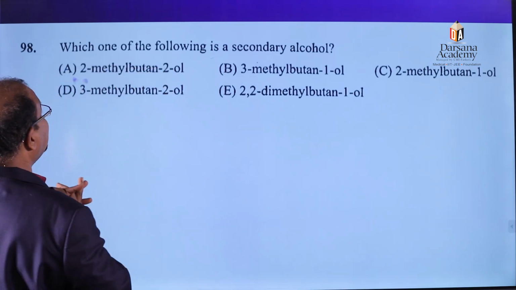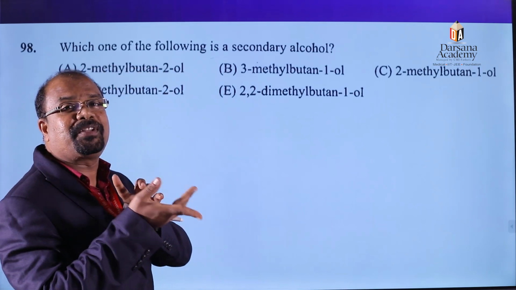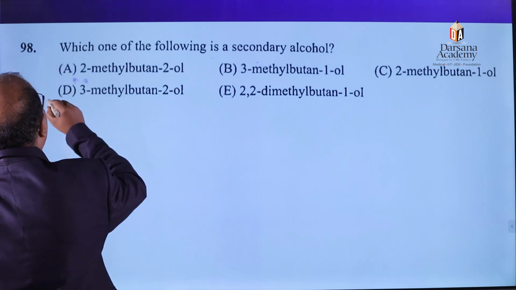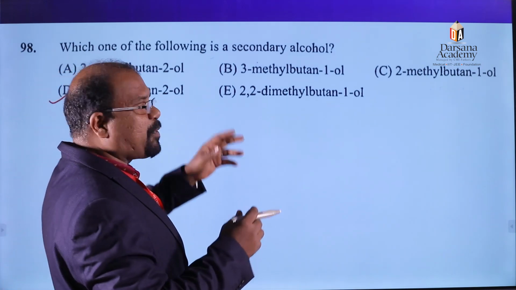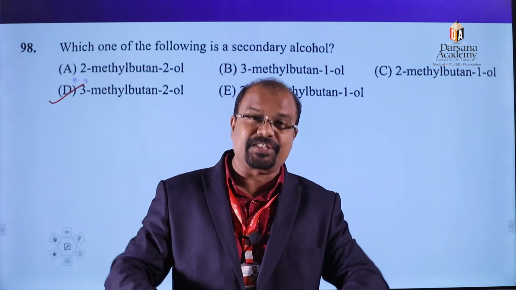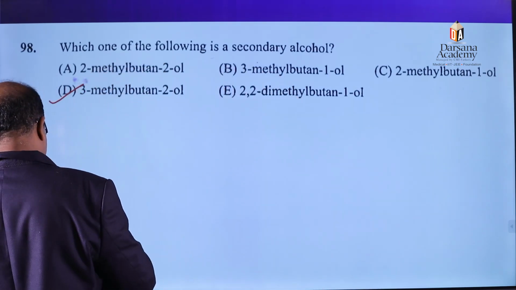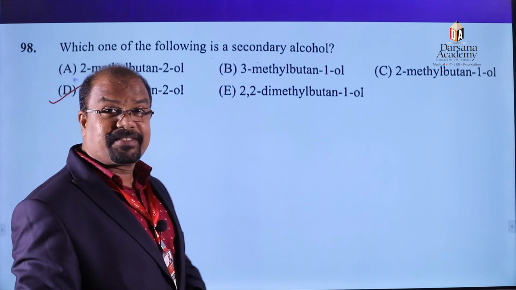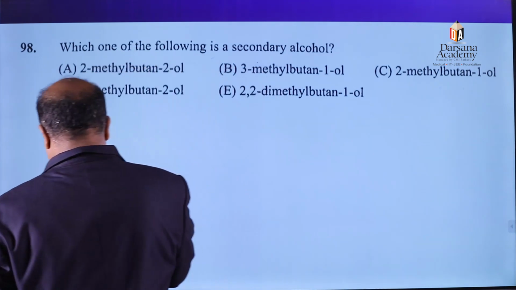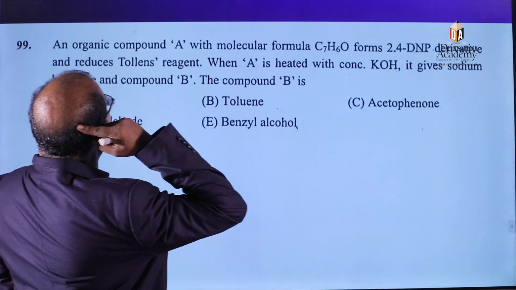What about the third option? 3-methyl butanol. That is secondary. Whenever you get this type of question, please draw the structure. That's the easy way to find the answer. Clear? So here also we are getting the answer for the 98th question. The D option is the right option. Now the next question, the 99th question.